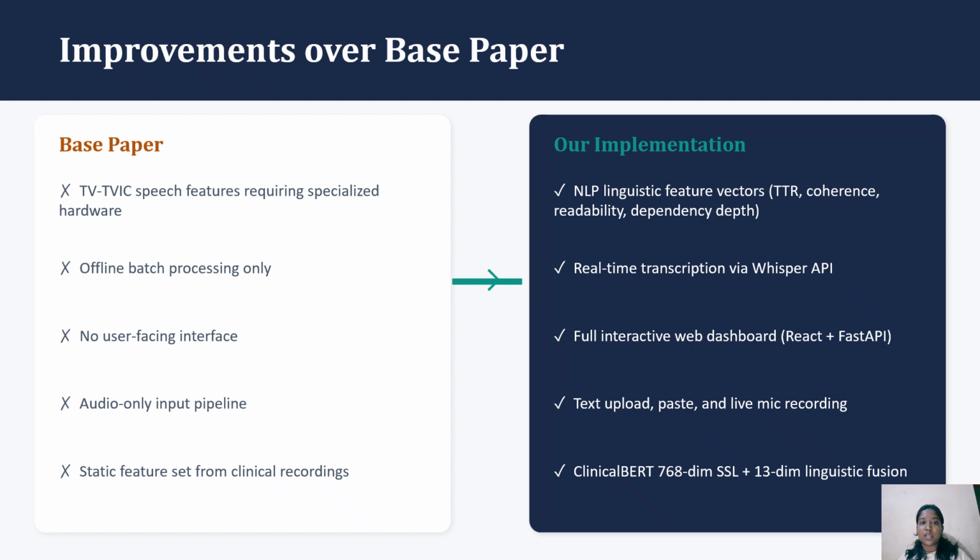We replaced the specialized hardware requirements with pure NLP linguistic features like type token ratio, coherence, and more. Furthermore, we added real-time processing via Whisper, developed an interactive web dashboard, and enabled multi-format inputs. Clinical BERT with a 13-dimensional linguistic vector is also combined in the feature fusion architecture.